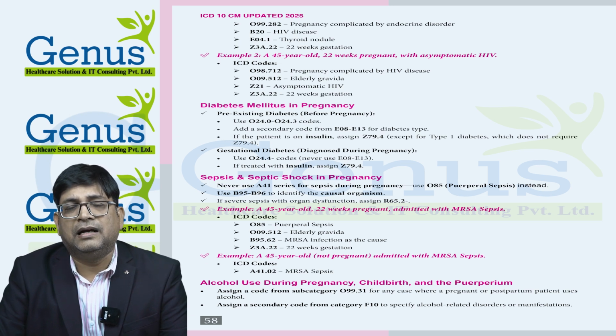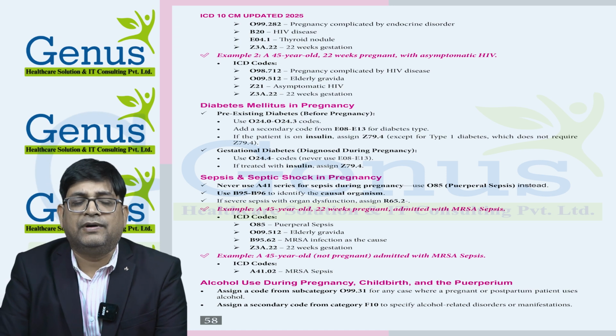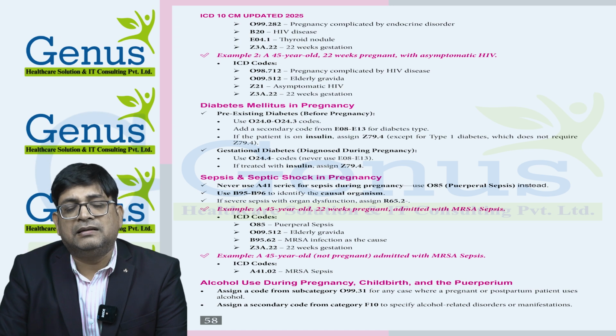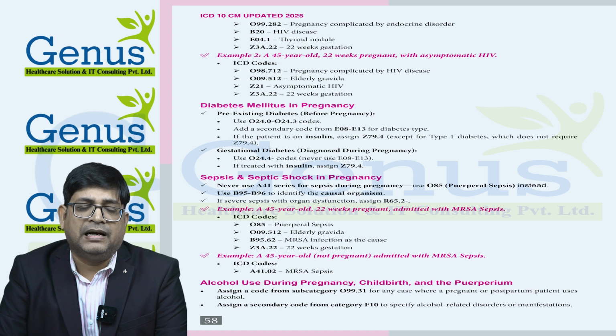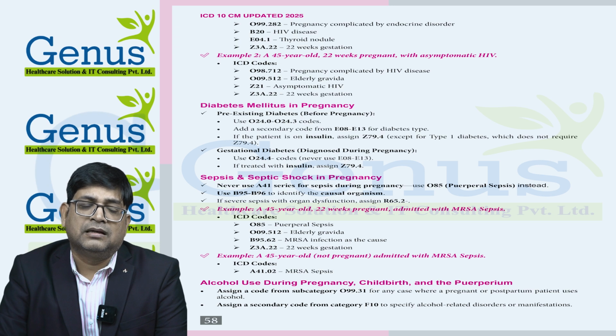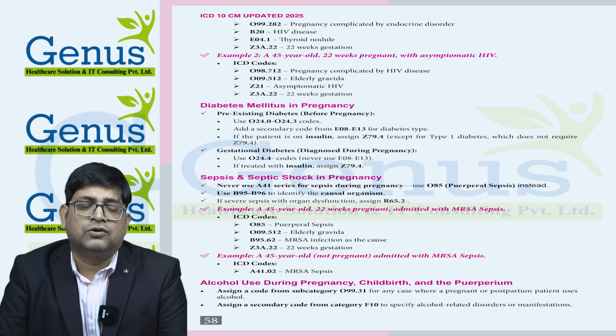If I give you an example, then you will have an idea of how sepsis coding can be done in pregnancy. If the patient is 45 years old, 22 weeks pregnant, admitted with MRSA sepsis, in this case we need to use O85 for puerperal sepsis. Then we need to provide the code for elderly gravida and MRSA infection, as we cannot use the A41 series code. So we need to provide the MRSA infection code B95.62 and the additional code Z3A.22 for 22 weeks gestation. If this patient is not pregnant, then there will be one code we need to use, A41.02 for MRSA sepsis.